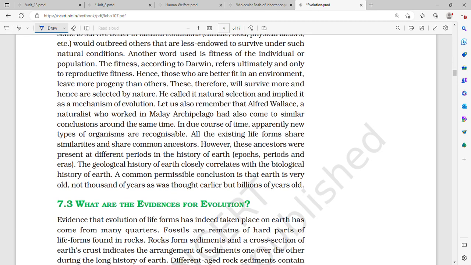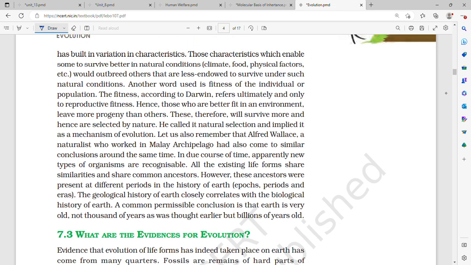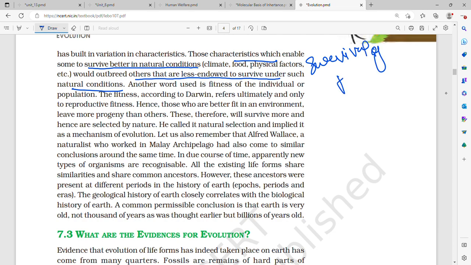Any population has built-in variation characteristics, and those characteristics which enable some to survive better in natural conditions, climate, food, physical factors, etc., would outbreed the others that are less endowed to survive under such natural conditions. This was a way of saying survival of the fittest. That is, with time, as evolution has taken place, variations have come by. Why have these variations come by? These inbuilt variations have come in organisms.